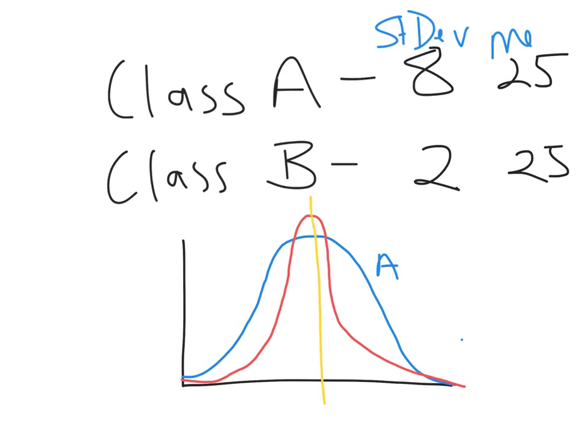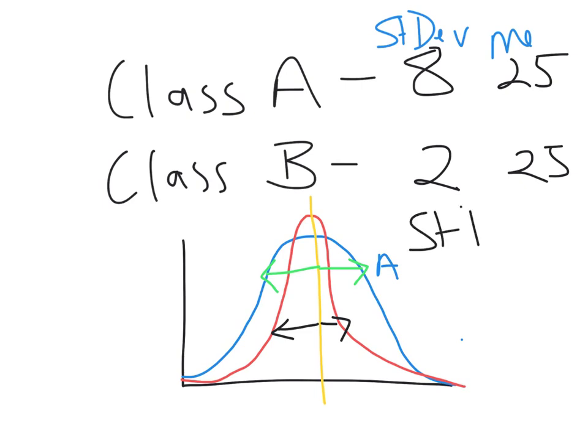They both have a mean of 25, but Class A has a much greater variation of results than Class B. So standard deviation is a measure of variation from the mean.